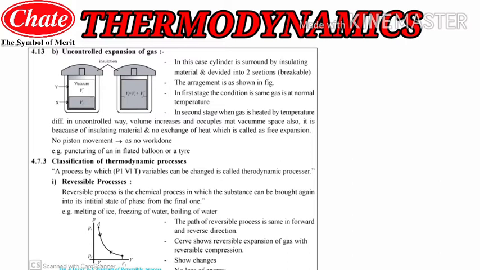Now we will see the definition of a reversible process. The reversible process is the process in which the substance can be brought again into its initial state from the final one. Meaning the substance will first reach the final state, and it will be brought back again into its original state with the help of processes. Then we can say it is a reversible process.